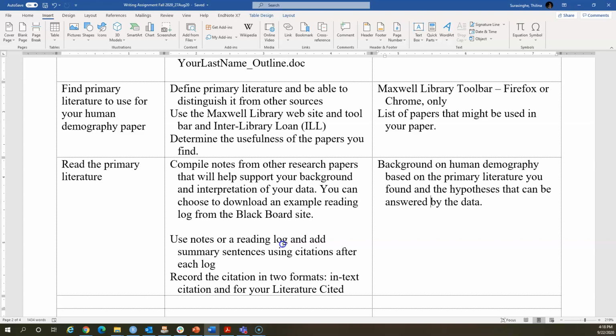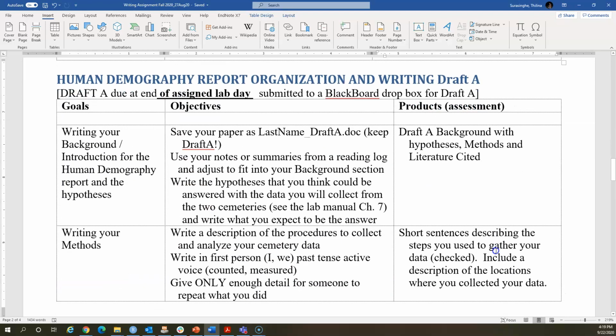So the thing to remember is you will be required to cite papers that you read, and also try to understand the difference between primary literature and secondary literature. I will cover all of those in subsequent components of today's lecture.